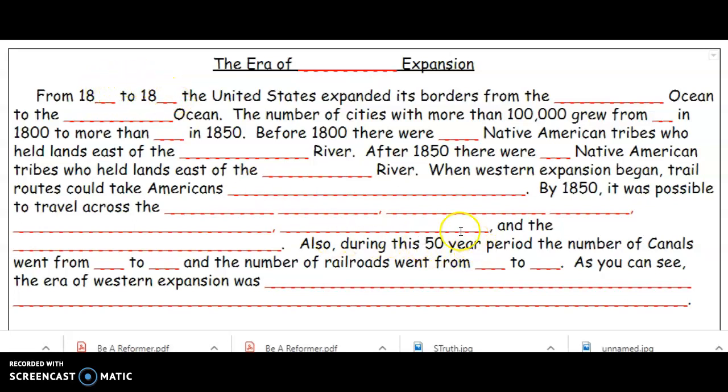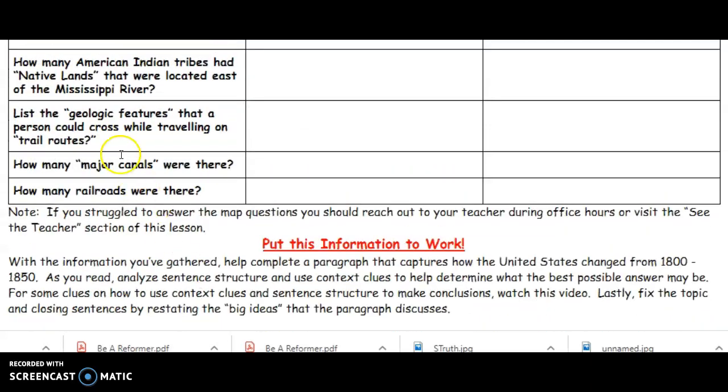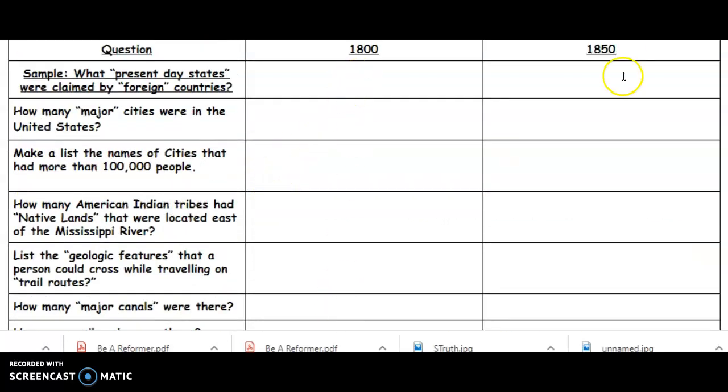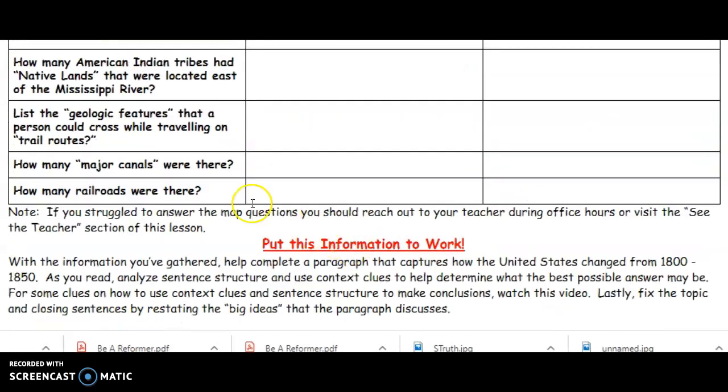If we're talking about a 50-year period, the gap between this year and this year should probably be around 50 years. The number of canals went from blank to blank. If we go back to our research questions, you'll see that the number of canals is one of our next questions in order. So how many major canals were there in 1800 and then in 1850? That should help us fill in those blanks. And also the number of railroads. Those answers are going to be taken from this final question.